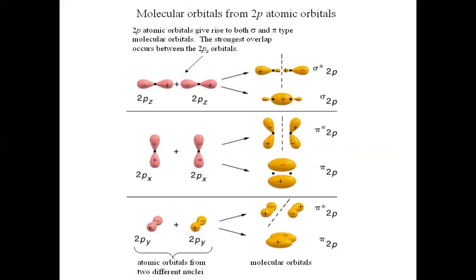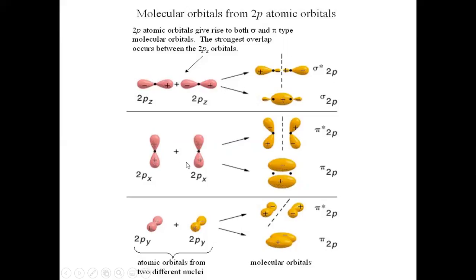Similarly, the 2pz orbital of one atom combined with the 2pz orbital of another atom results in the formation of one bonding and one anti-bonding molecular orbital, because two atomic orbitals are involved. The 2pz orbitals will result in the formation of a sigma bond.